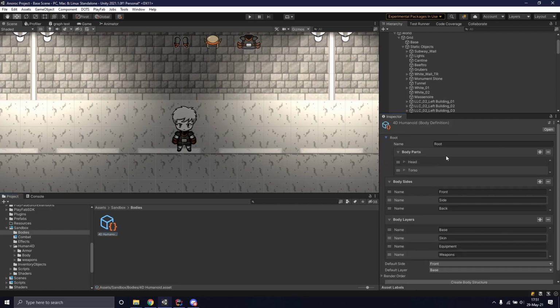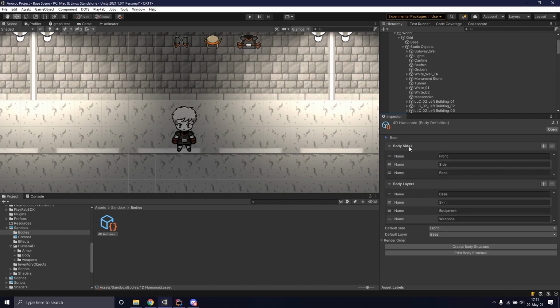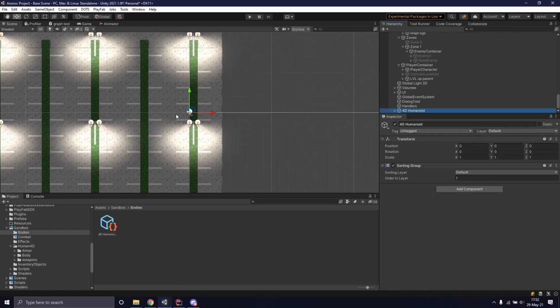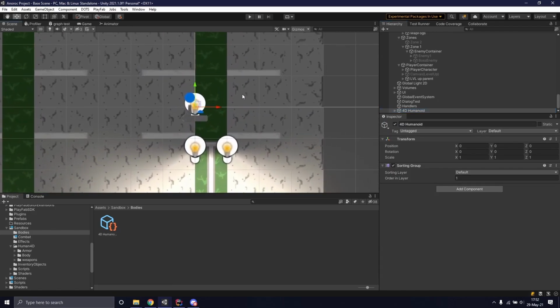In the root, we can then define all the body parts and their names. Then we can define all the body sides, all the body layers, then define which side is the default, which layer is the default. Then we can also add different rendering settings and orders. And finally, when everything is correctly set up, we can click on Create Body Structure to just let the system create a body structure for us. So if we click this button, we now have a 4D humanoid over here, which has been created for us now.